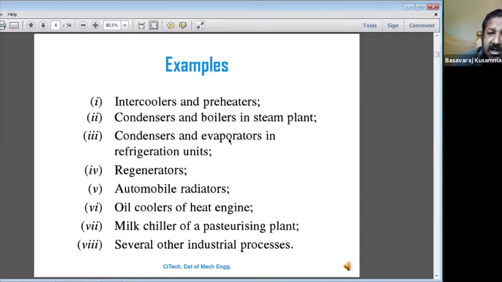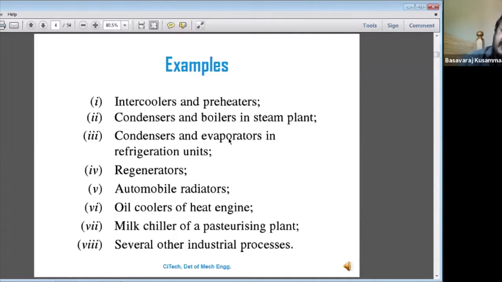And regenerators. What is the meaning of regenerators? We'll discuss that. Regenerators, like the cooling tower, are a direct heat exchanger, understand? In this case both fluids will be mixed. So cooling towers also act as a heat exchanger; that is called a regenerator. And automobile radiators, what do radiators do in vehicles? Automobile radiators are also called heat exchangers, so in that case also the applications of heat exchangers occur.